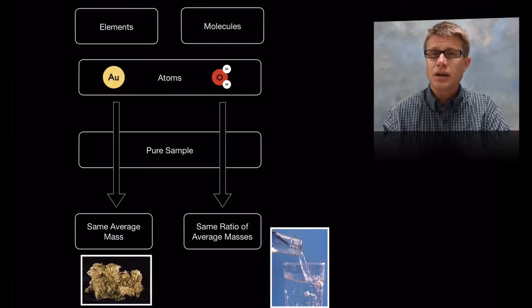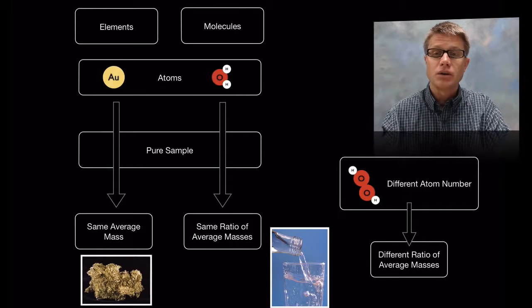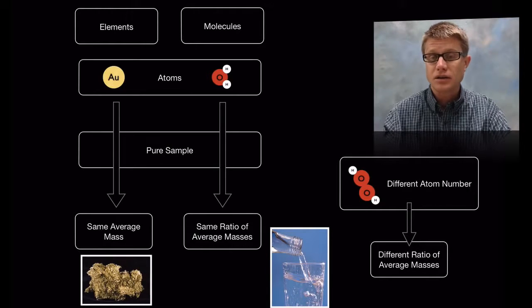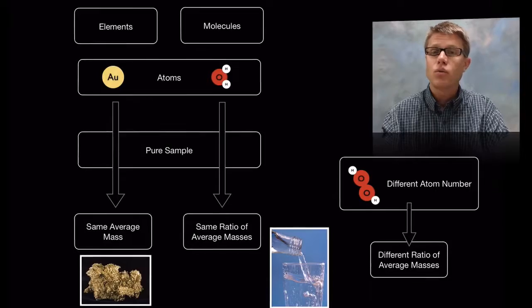But let's say we find something else that's made of oxygen and hydrogen. A good example could be hydrogen peroxide, which is actually 2 oxygens and 2 hydrogens. We would find since it has a different atom number, it's going to have a different ratio of average masses. It's still going to have a consistent ratio through all different sizes of the objects, but it's going to have a different ratio compared to that of water.